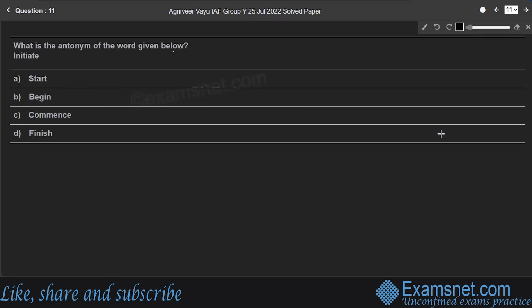Question 11. What is the antonym of the given word? Here, initiate is the given word. Antonym means opposite word, opposite meaning. So what is the opposite meaning of initiate? Initiate means to cause something to begin. So the opposite of begin, or to cause something to begin, is end.